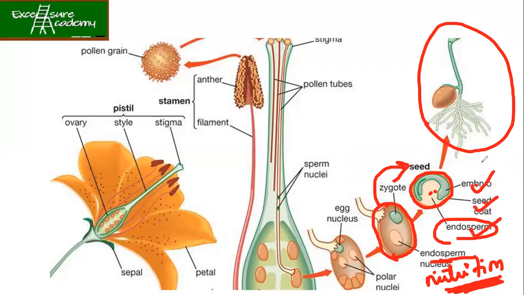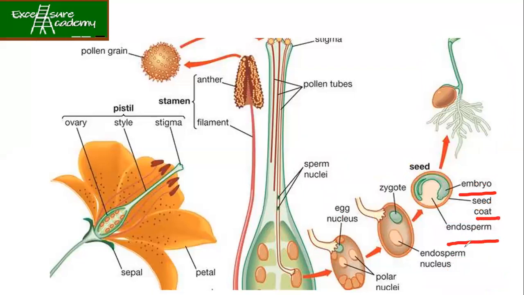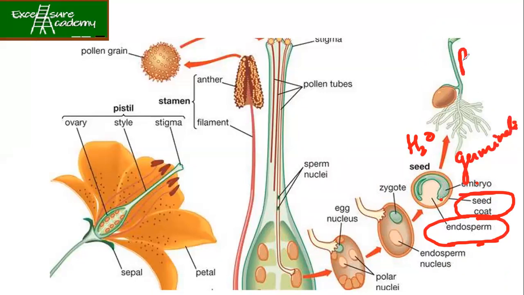We'll study the seed in detail in the next class. For now, just remember that the seed has got embryo, seed coat, and endosperm. The function of endosperm is to provide nutrition. The function of seed coat is to provide protection to the embryo. Endosperm provides nutrition to the embryo inside the seed. If you provide water and other nutrition, then only the seed will germinate. We'll discuss all this. After germination, it will result in the new plant. So this is how your entire fertilization and seed formation happens.